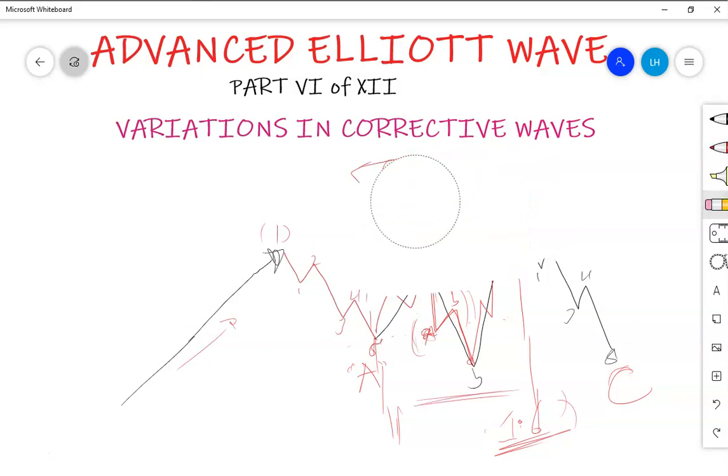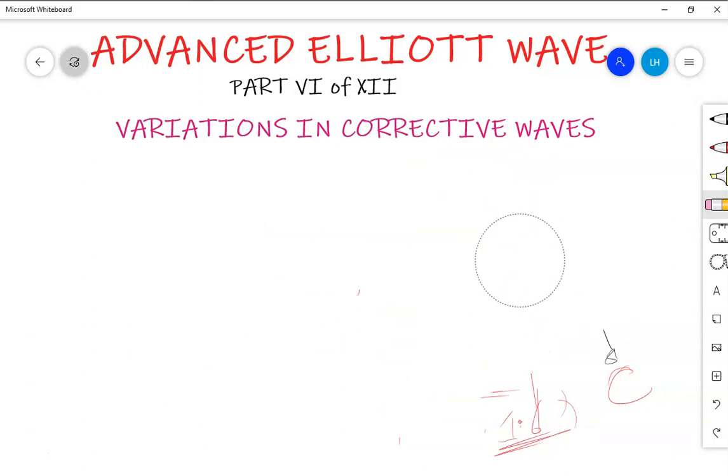Now I will try to rush in order to save time, but we have already covered the variation when wave B is flat. When wave B is flat, I have covered the idea of it spanning flat, but sometimes it can be a regular flat or anything else. You just have to incorporate information from what I have presented. You can add things here.